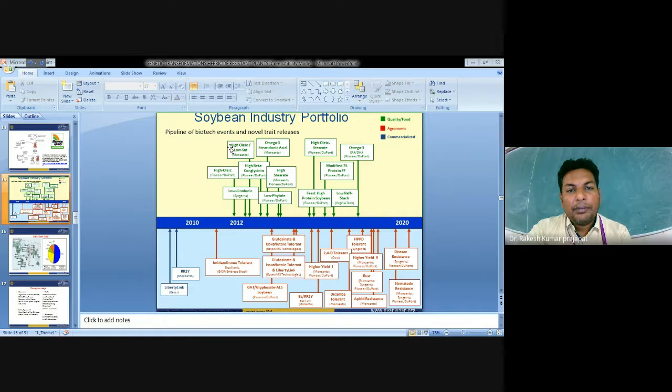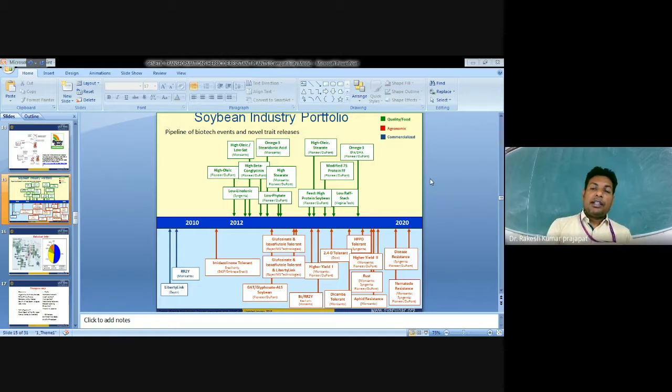So these are the pipeline of different biotech events and novel traits: high oleic content, low saturated fat, Monsanto omega-3 fatty acids. Different traits have been genetically engineered: hydrolyzed stearate, omega-3, Pioneer high oleic content, low phytate, high protein soybean, low raffinose starch.